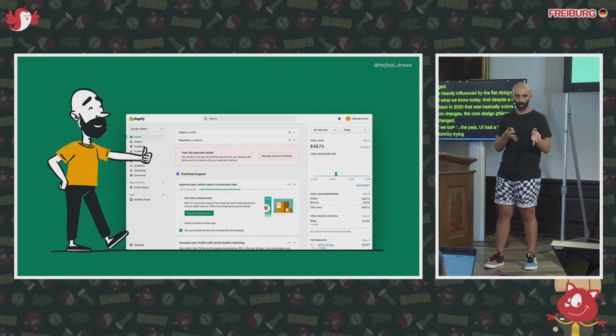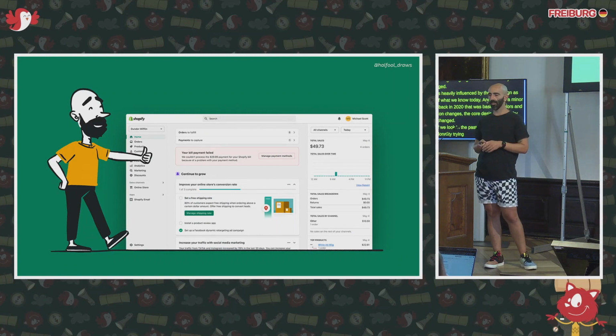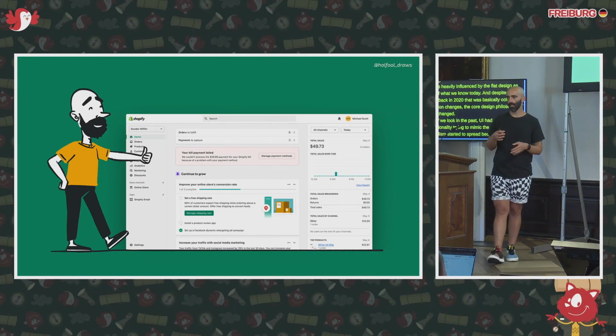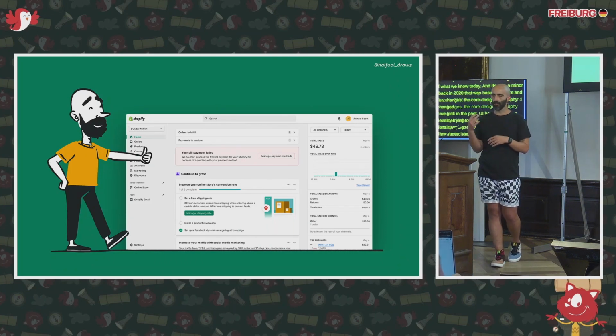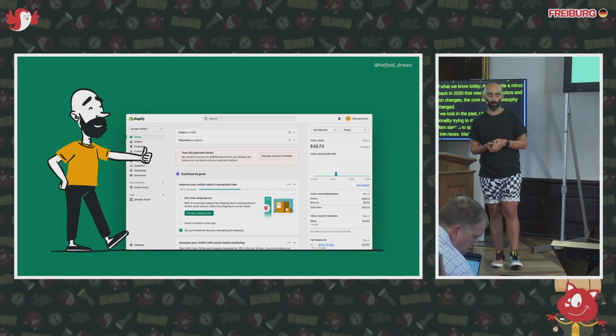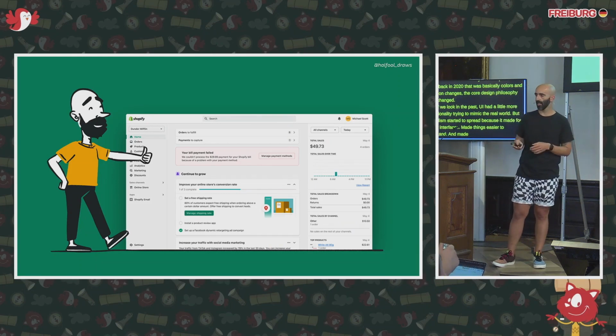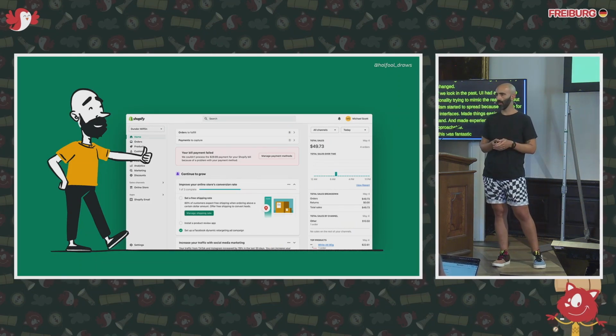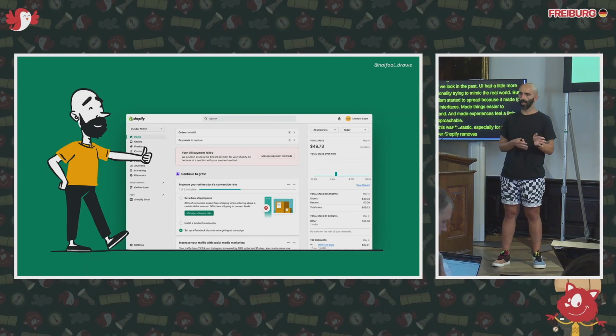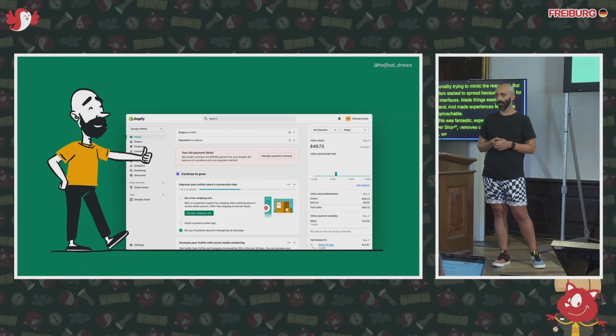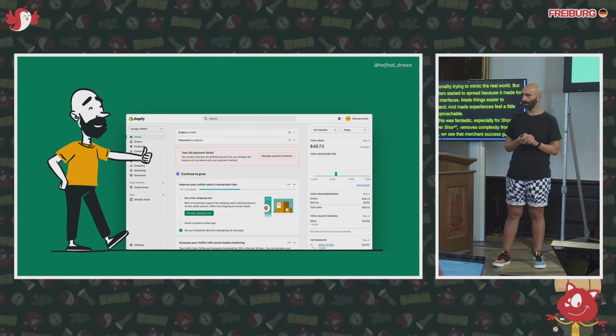But minimalism started to spread because it made for cleaner interfaces, it made things easier to understand, and made the experiences feel a little more approachable. And this was fantastic, especially for Shopify. Whenever Shopify removes complexity from its product, we see that merchant success goes up. So flat design definitely played a role in that.